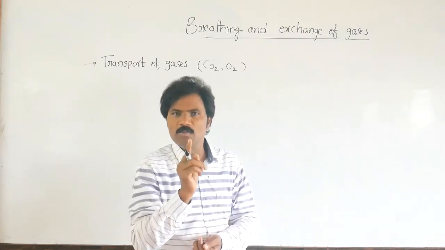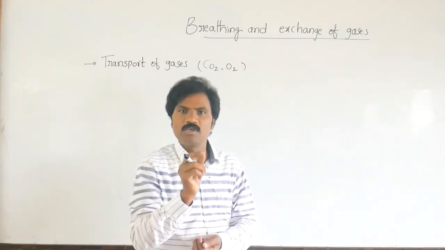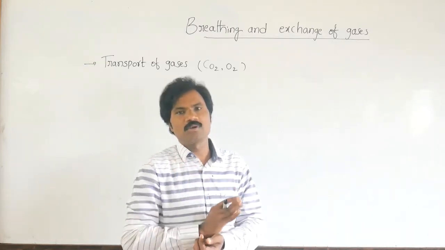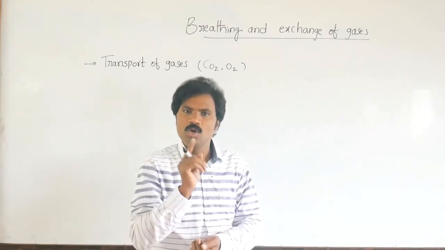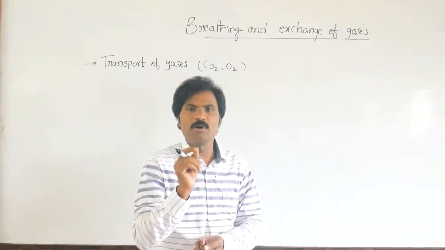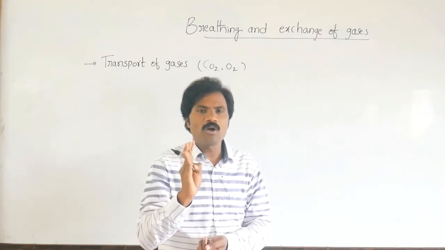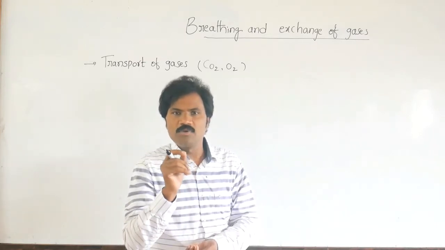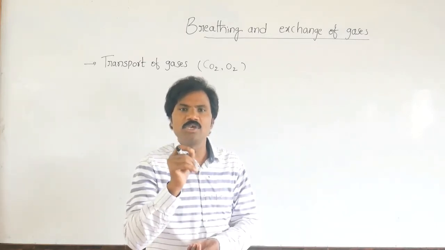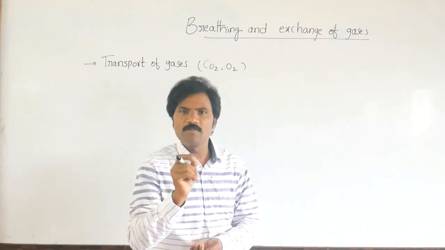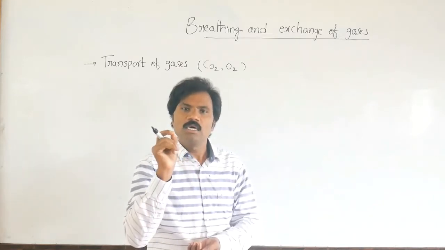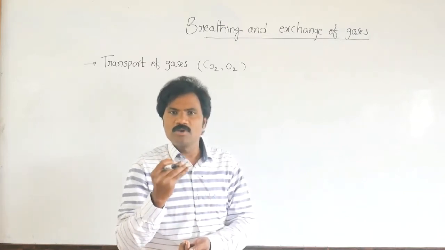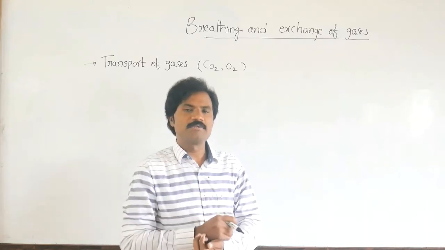One hemoglobin binds oxygen because an iron atom is present, and it binds 4 oxygen molecules. That is most important. Since it is associated with hemoglobin, it is called oxyhemoglobin. So 97% of oxygen is transported through oxyhemoglobin, whereas the rest, 3%, is in a dissolved state in the plasma.